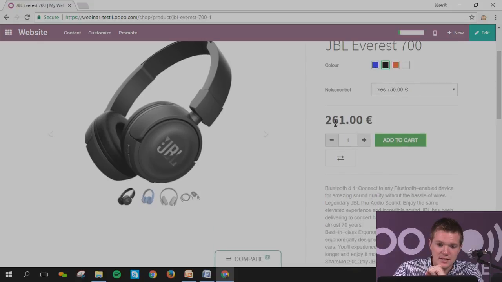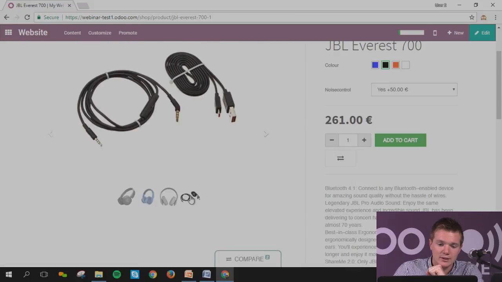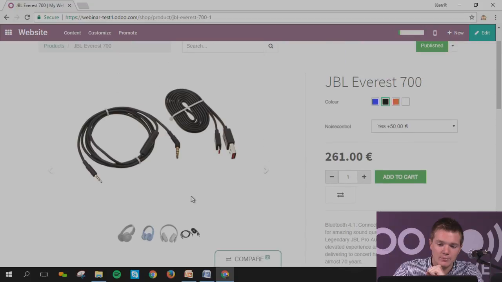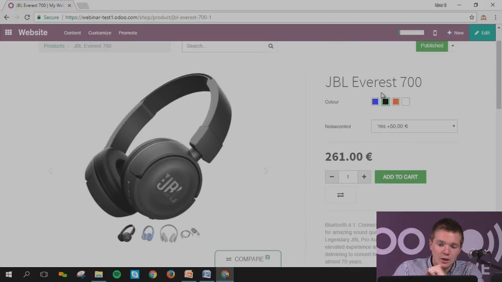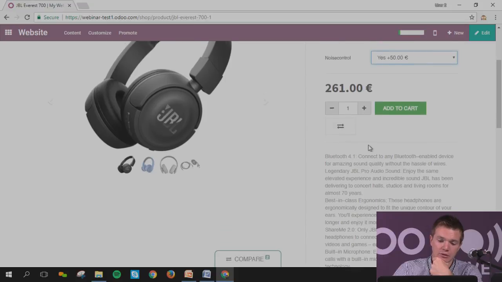As you can see, down under, the system will propose some other pictures as well. I can propose this with the other image, or this one as well, the cable that we'll put it with. You can have the variants that we've created here, and again the noise control, whether you want it or not. As I've explained, if you put on the variant €50 or more as soon as you have the specific noise control, you can choose yes, and then the price changes. You can use, again, the comparison button. You can have a description.